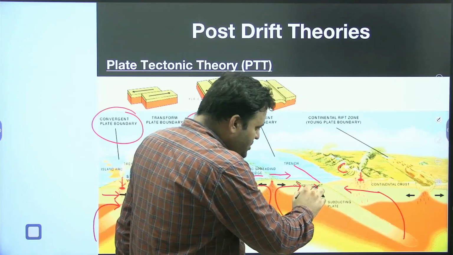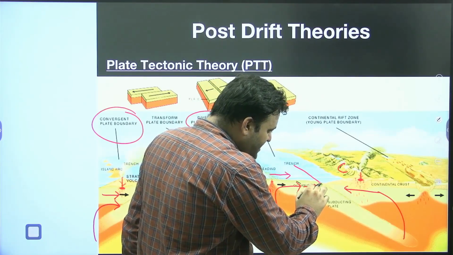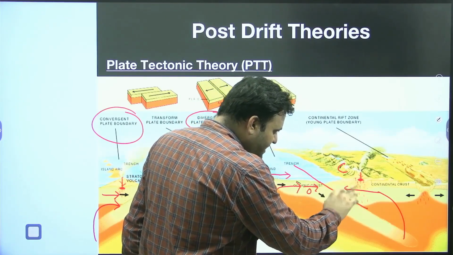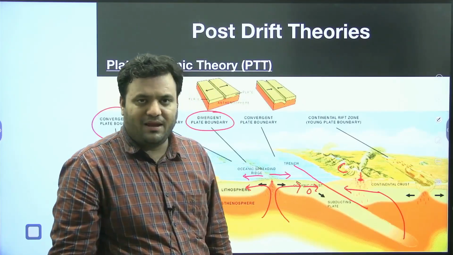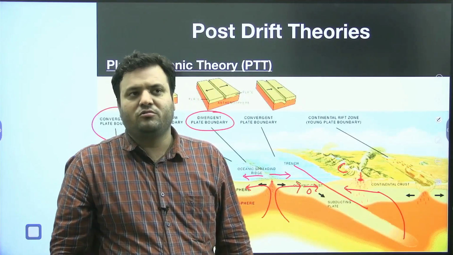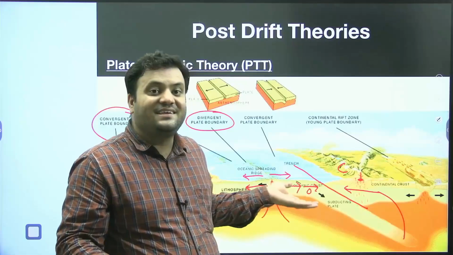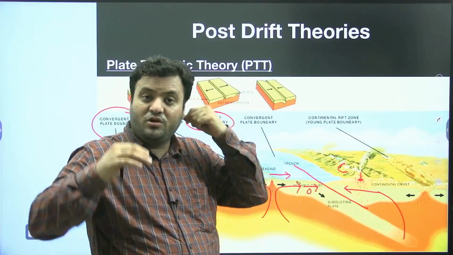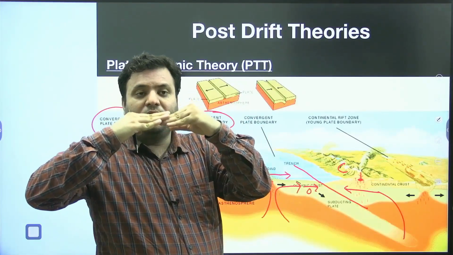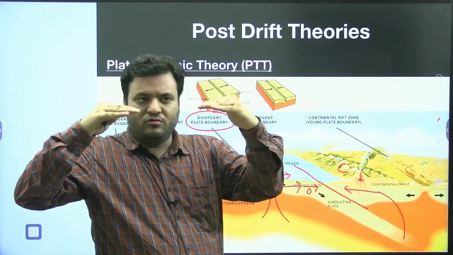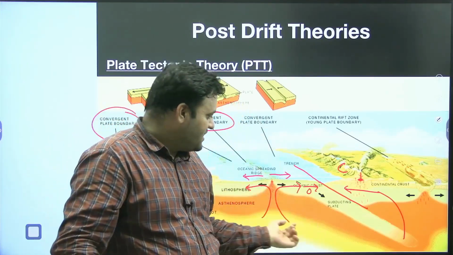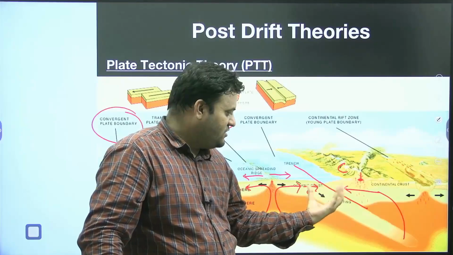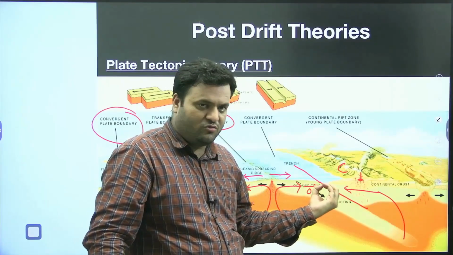Similarly, the oceanic plate is going to subduct beneath the continental plate. Why is that? Because of the mantle currents which are operating, it led to the convergence of these plates.